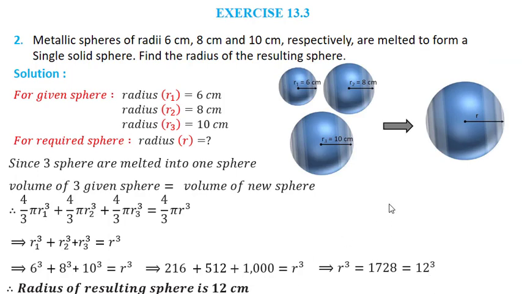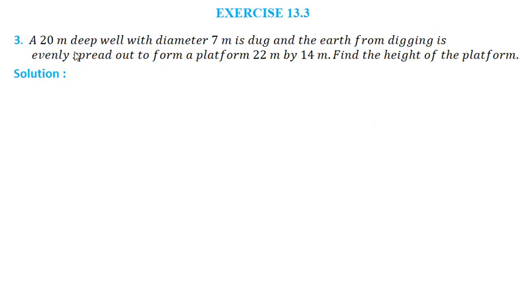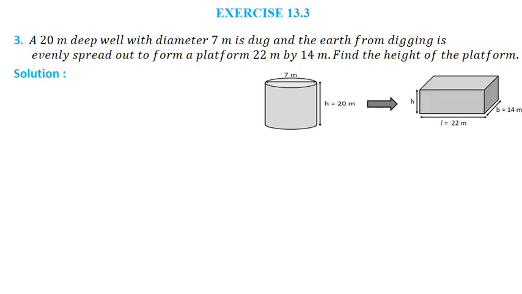Now let us move to third question. A 20 meter deep well with a diameter 7 meter is dug and the earth from the digging is evenly spread out to form a platform 22 meter by 14 meter. So there is a well which is cylindrical shape. Earth from this well is dug out and it is evenly spread to form a cuboid. The dimension of cuboid is 22 meter by 14 meter. We have to find height of this cuboid, that is height of the platform.